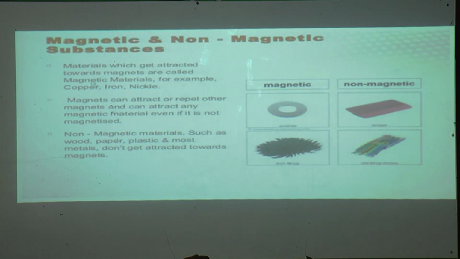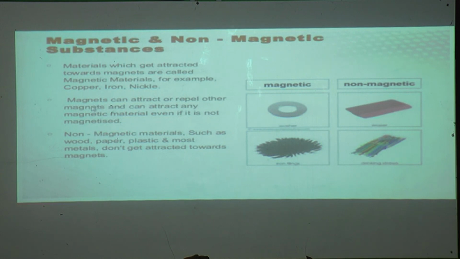For example, iron and nickel. Here in this first picture you can see the magnetic substances. This is an iron substance and this is a copper ring.